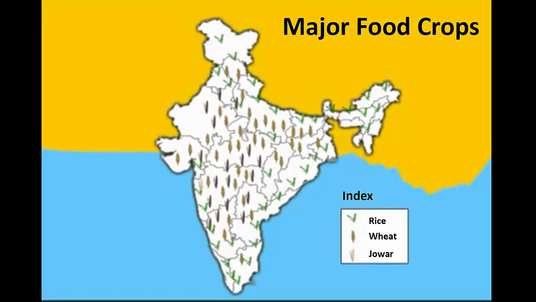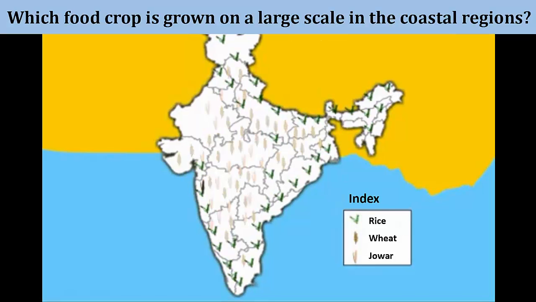Now students, look at the map of India showing major food crops given on textbook page number 37. Let us observe the distribution of food crops in India. Here we can see that the distribution of crops varies in the different regions. Which food crop is grown on a large scale in the coastal regions? Rice is grown on a large scale in the coastal regions.